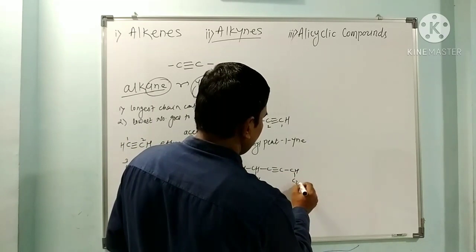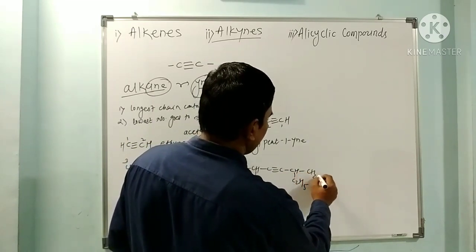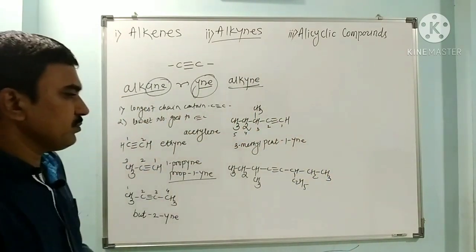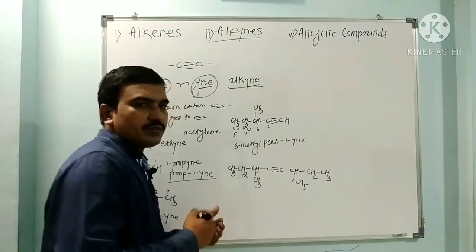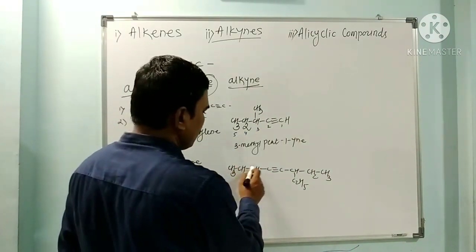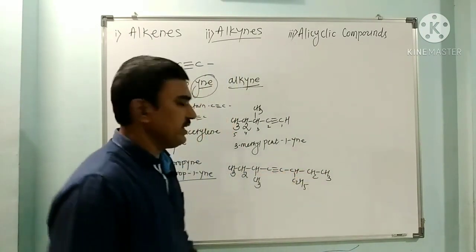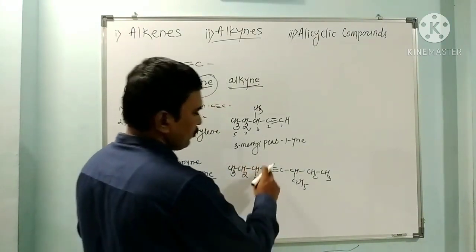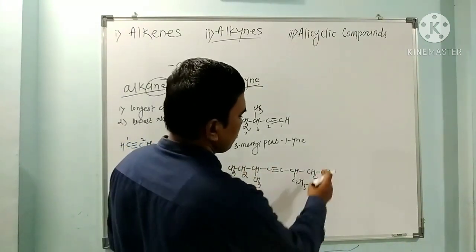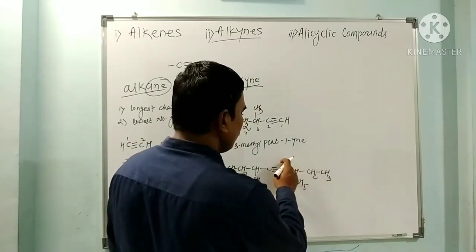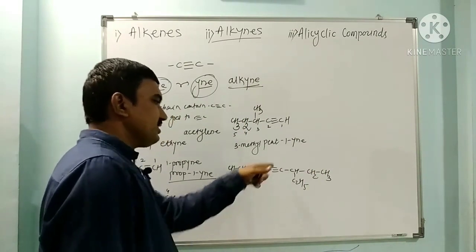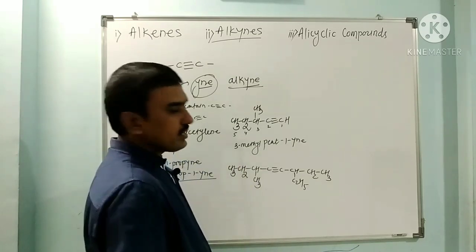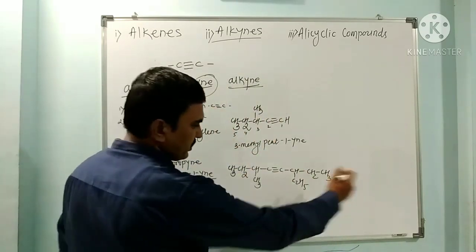Next, CH3, CH2, CH, CH3, C triple bond C, CH, C2H5, CH2, here there is CH3. Now see this compound. First try to see the number of carbons: 1, 2, 3, 4, 5, 6, 7, 8. 8 carbons are there in the straight chain. If we start numbering from this side, 1, 2, 3, 4, the fourth carbon is the triply bonded carbon. If we start numbering from the other side, 1, 2, 3, 4, so from both sides the triple bond gets number 4, but here a methyl is attached to the third carbon, and here an ethyl is attached to the third carbon. So I have to proceed from this side.